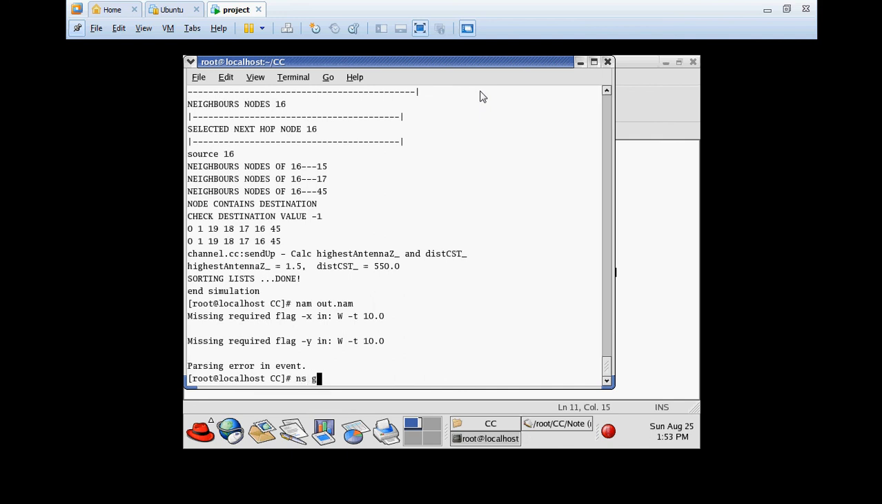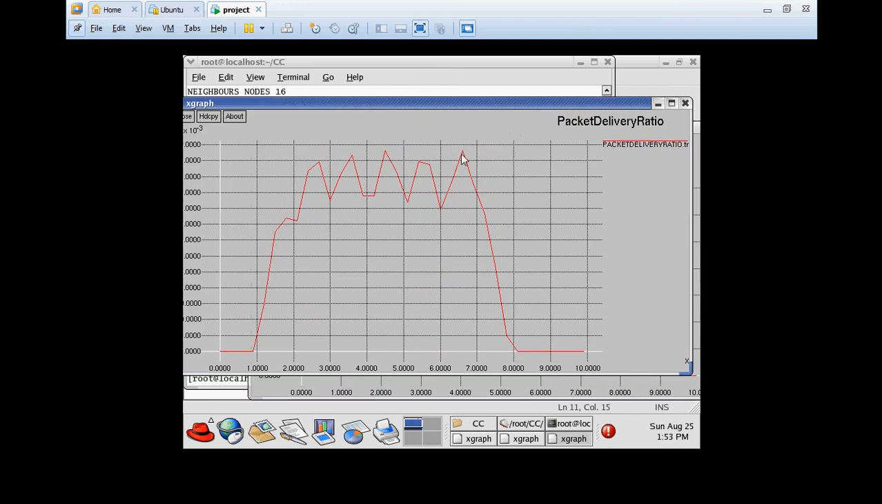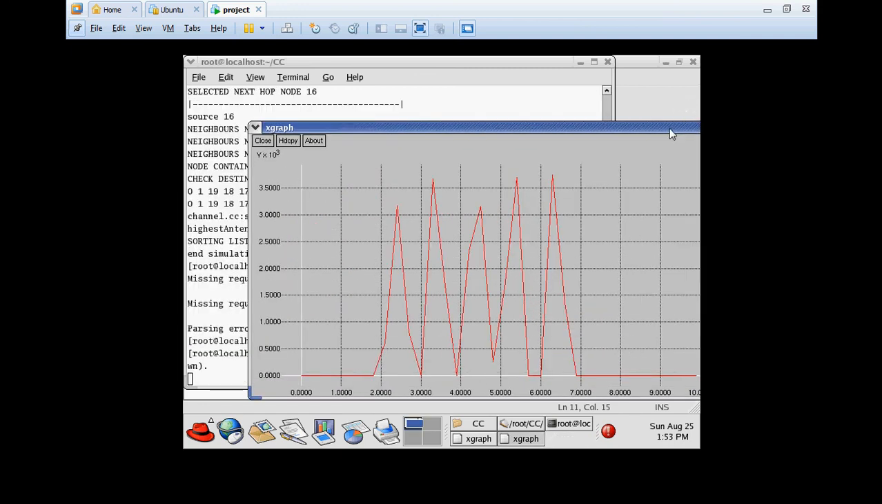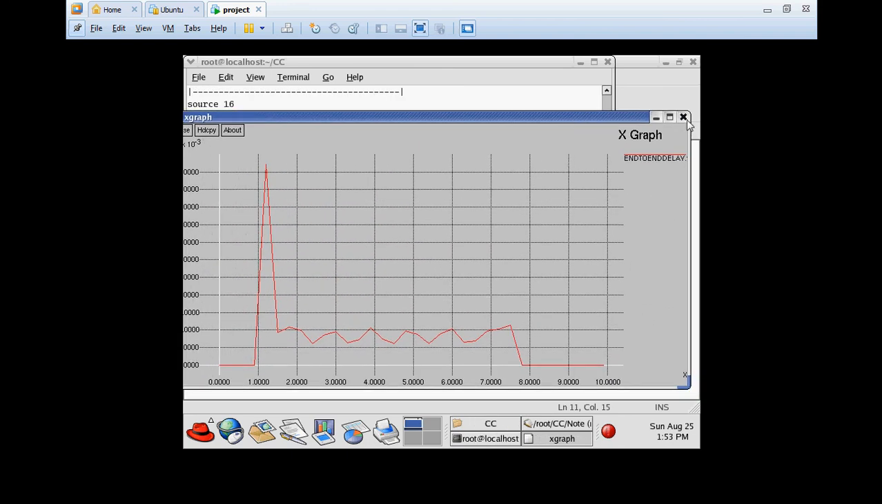So in graph.tcl, this is the packet delivery ratio, this is packet loss, and this is end-to-end delay.